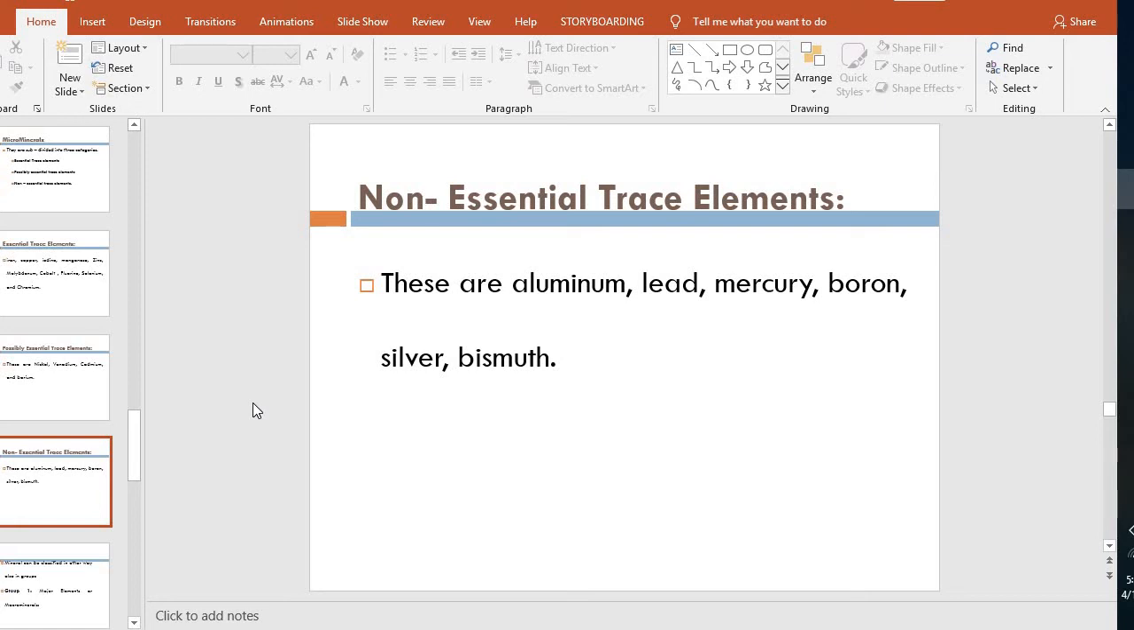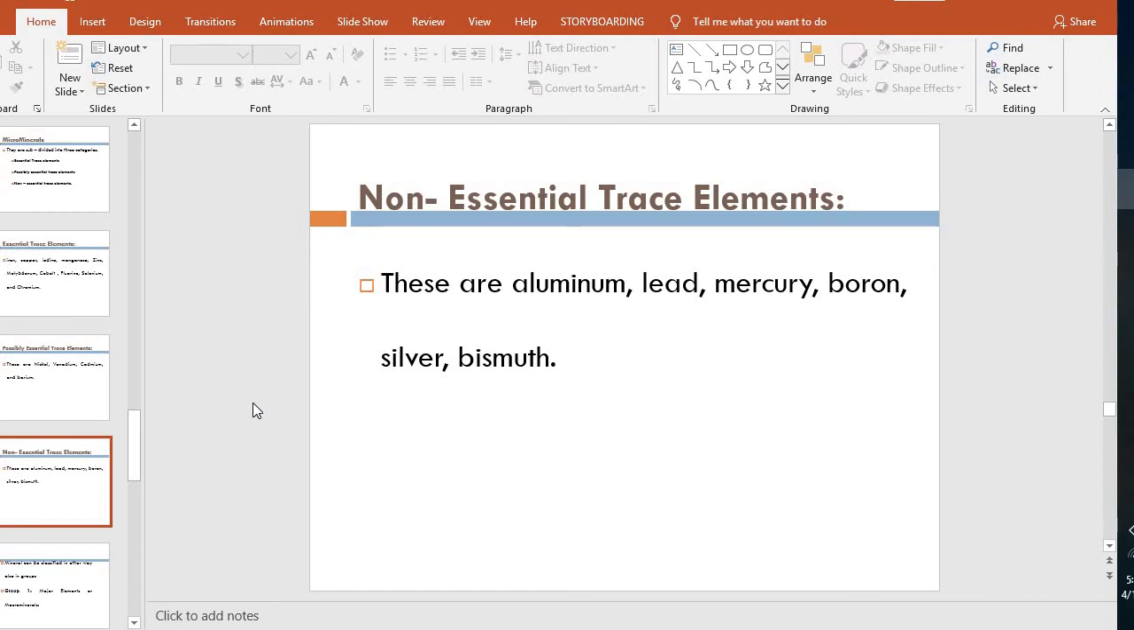These are the micro minerals which are present in the body, but they are not performing any function and they are not essential. Their absence will not cause any deficiency. They might be there accidentally, trapped by the body. These are aluminium, lead, mercury, boron, silver and bismuth.